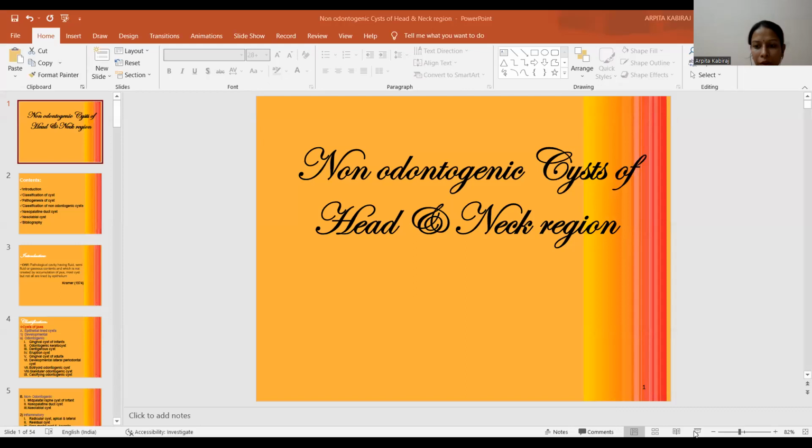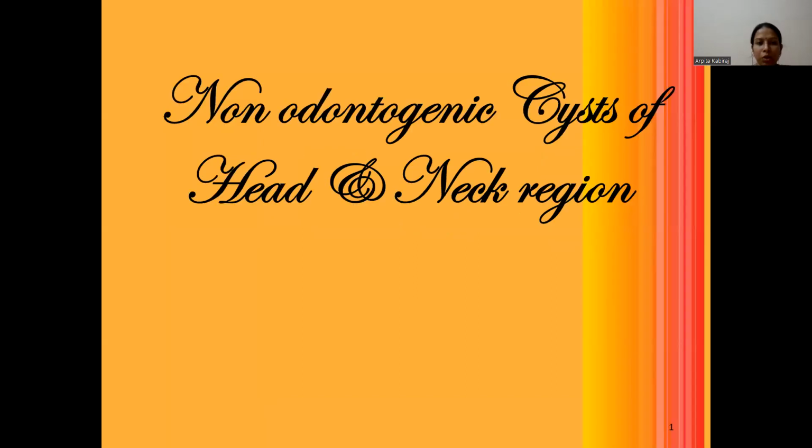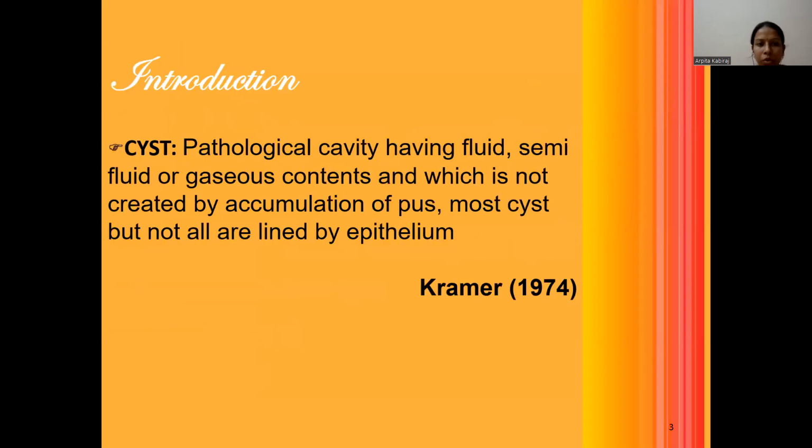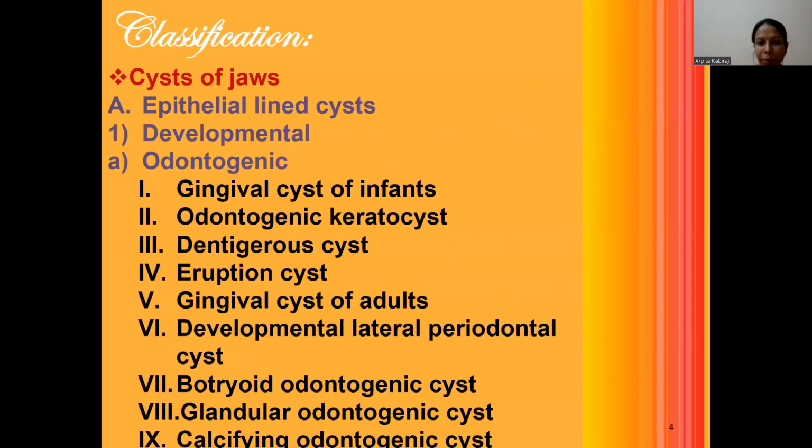Good morning. Today we'll be talking about non-odontogenic cysts of the head and neck region. So we'll be talking about the definition of a cyst first. According to pathological type, it is a cavity containing fluid, semi-fluid or gaseous contents, which is not created by the accumulation of pus, most of the cysts, but not all, are lined by epithelium.